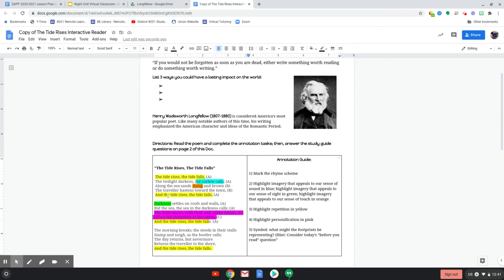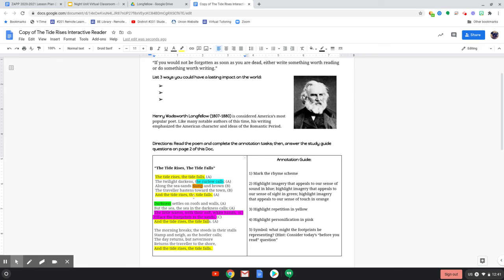Notice the repetition here. Even after, in stanza 3, notice our man never returns to the shore. So you can assume, right, our man has died, but the tide rises, the tide falls. Nature is still continuing, right? Nature is forever, while man is just very temporary and short lived.